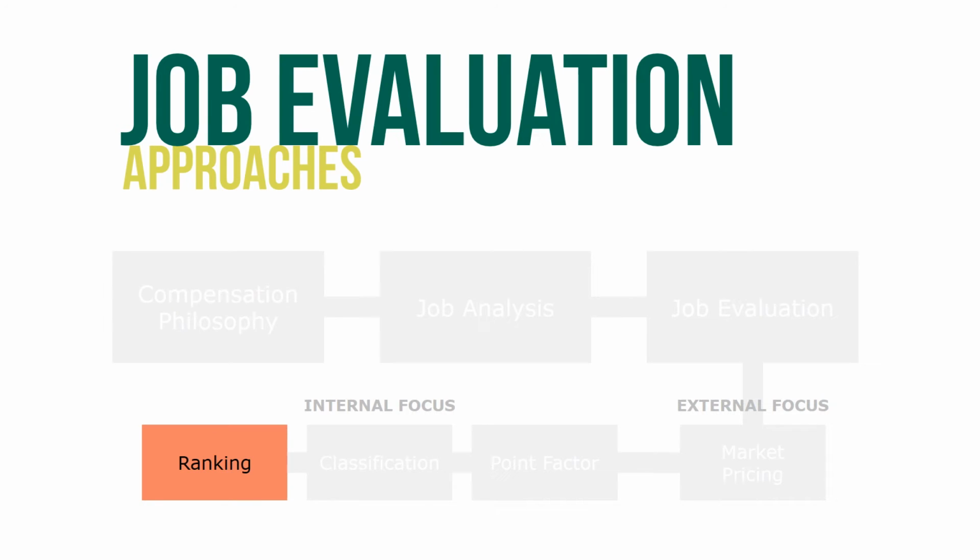The ranking method is a simple system that places jobs in order, from highest to lowest, by their value to the organization. This is a qualitative method in which the entire job is considered rather than individual components. The ranking method generally is more appropriate in a small organization that has relatively few jobs.